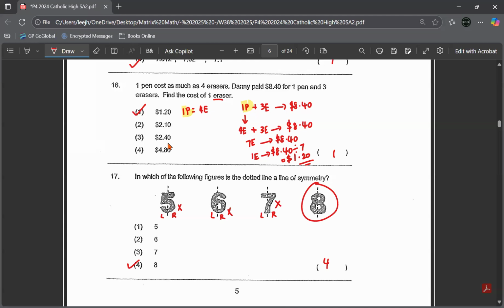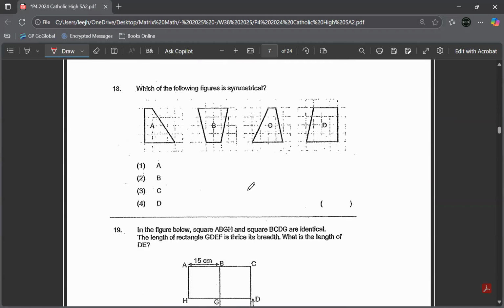Now the next one, which is question 18. Which of the following figures is symmetrical? Symmetrical means when you draw a line, they will both be equal, two equal sides. Left equal to right.